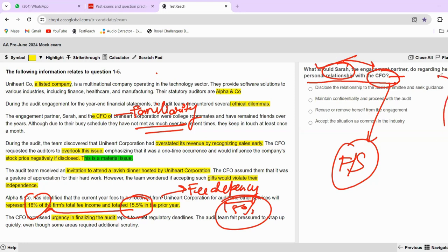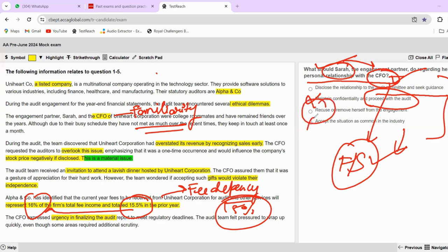So let's read this. So one way is you can do that, like the easiest way I suggest students to go for is the elimination method. Just eliminate the pointers which you think are not at all correct with the question, okay? Disclose the relationship to the audit committee and seek guidance. Okay, this can be one. We'll see. Maintain confidentiality and proceed with the audit. Of course not. We cannot proceed with the audit because, as I said, the CFO is a very crucial person for the financial statements. And if there's any misstatement in the financial statements, it can adversely affect your auditor's report, right?